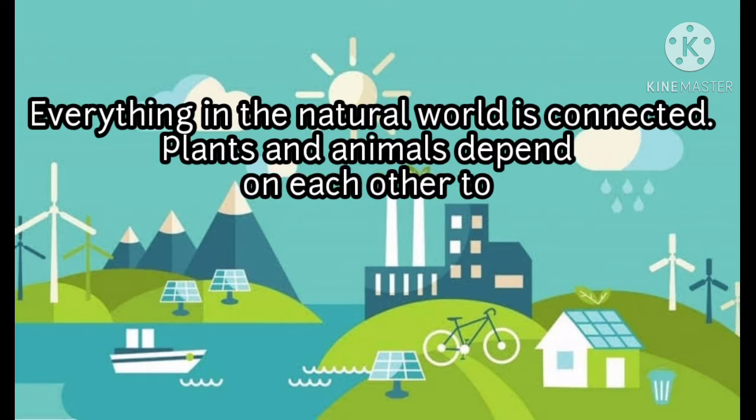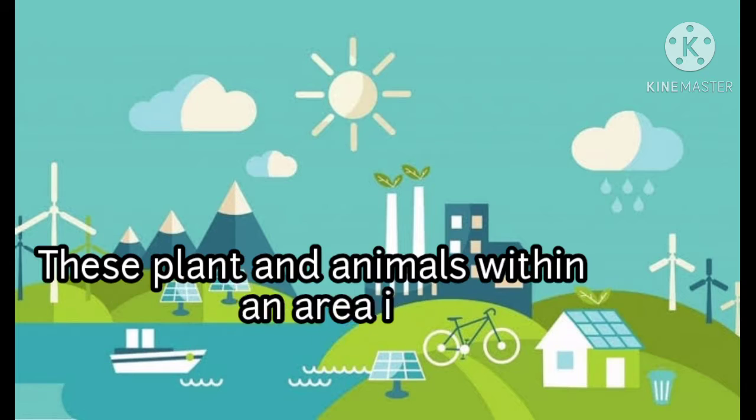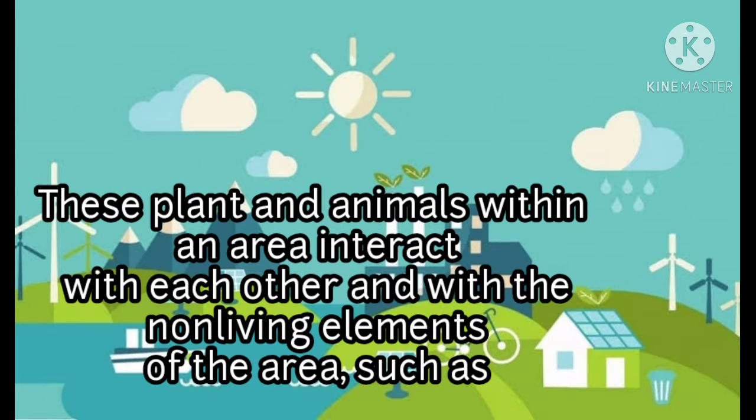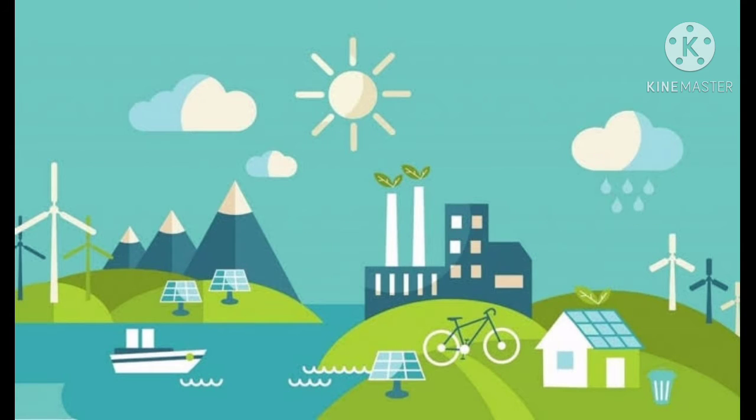Everything in the natural world is connected. Plants and animals depend on each other to survive. This connection of living things to each other is called biodiversity. These plants and animals within an area interact with each other and with the non-living elements of the area such as climate, water, soil, and so on. All of these things happen in part of the ecosystem.